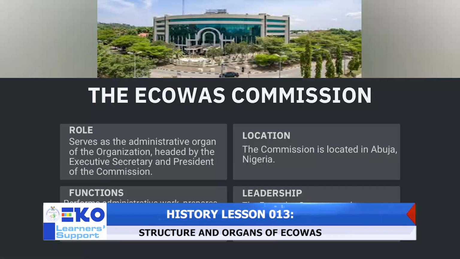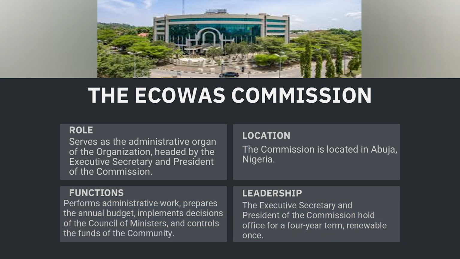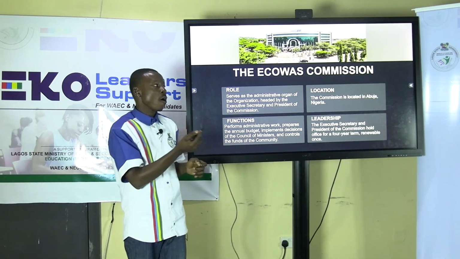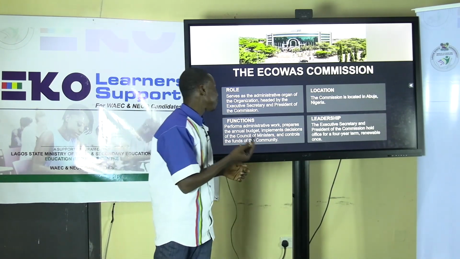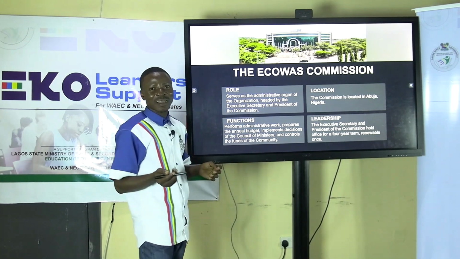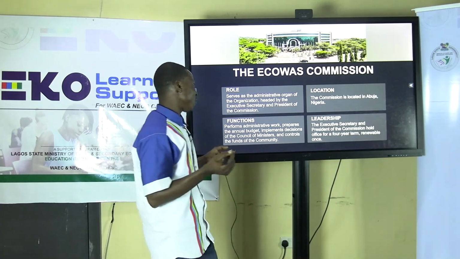Also, we will now look at the roles. What is the role of the commission? The commission is the administrative arm and organ of ECOWAS. It has its office at Abuja, which is the headquarters of ECOWAS, and they keep records and do other administrative and secretariat functions of ECOWAS.